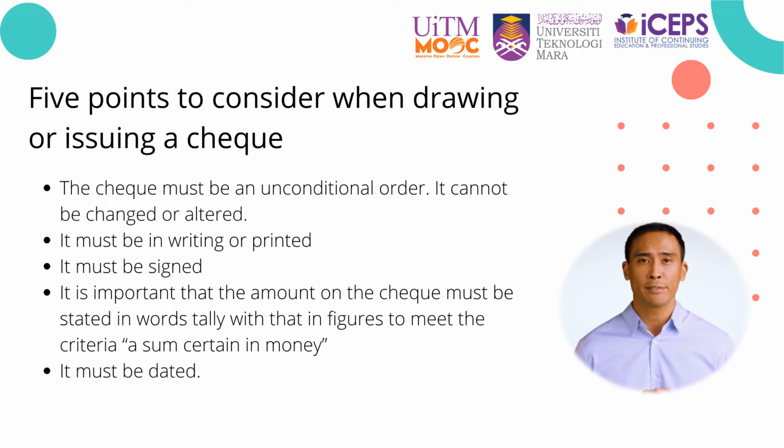Let us discuss further about check. There are three parties to a check: the drawer who draws a check, the drawee bank on whom the check is drawn, and a payee to whom the check is drawn payable. Some points to consider when drawing or issuing check include the check must be an unconditional order. It cannot be changed or altered. It must be in writing, which includes print, using printer.